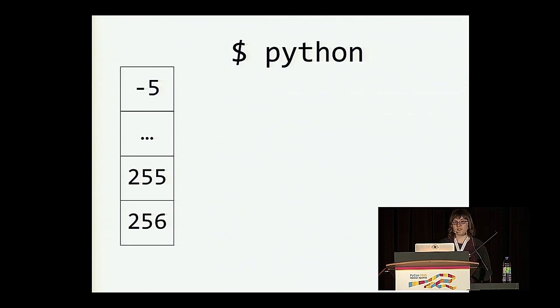This example is actually a quirk of the CPython implementation of Python. Some implementations behave a bit differently. But when you fire up your trusty CPython interpreter, before you're even given your prompt, the interpreter will create an array containing the integers between -5 and 256. So these are kind of interned in a sense.